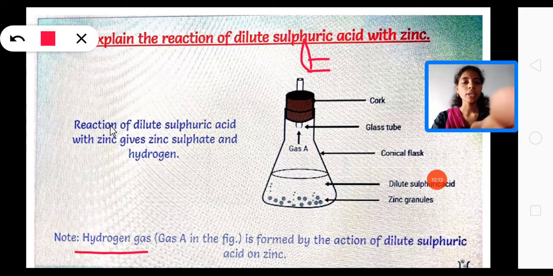Yes, so this is also a chemical change, because here we have taken one metal and reacted it with one acid. Finally we got a salt, and hydrogen gas released from the solution. Right? So we will not get zinc and acid again from this solution. So this is also a chemical change.